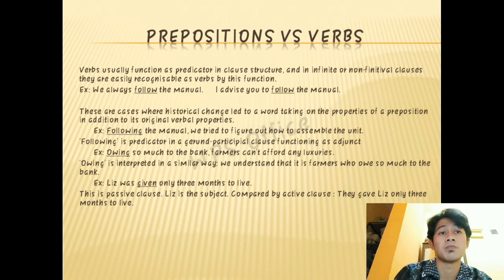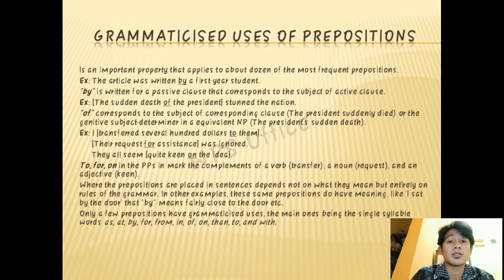And the last example is Liz was given only 3 months to live. This is a passive clause. Liz is the subject. Compare the active clause, they gave Liz only 3 months to live. And the last topic is grammaticized uses of prepositions. It's an important property that applies to about a dozen of the most frequent prepositions.